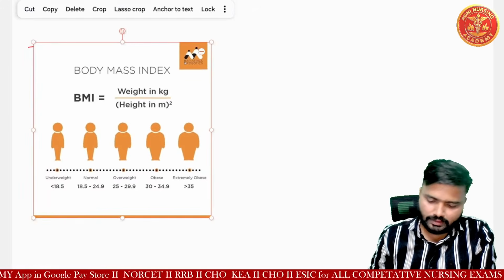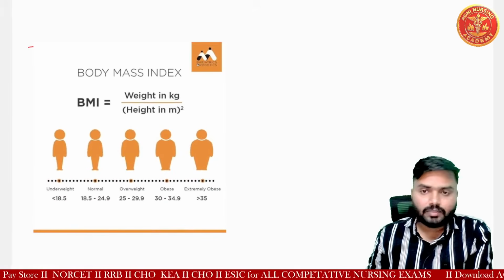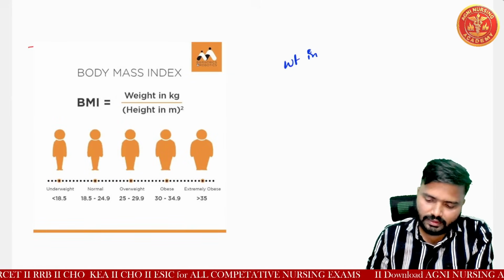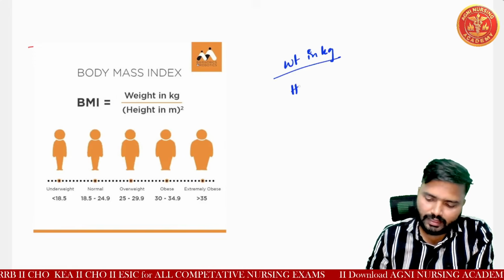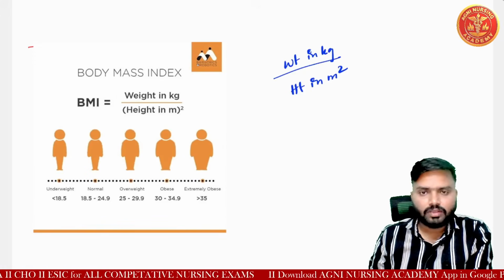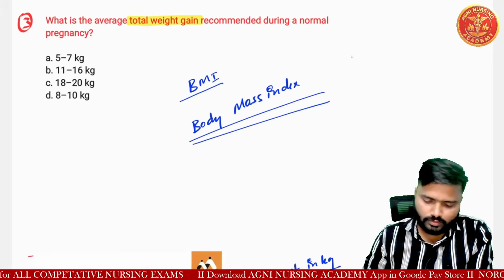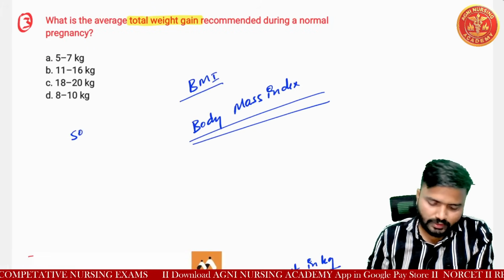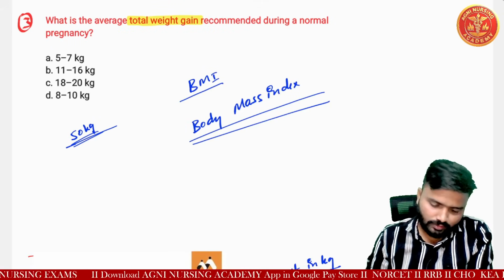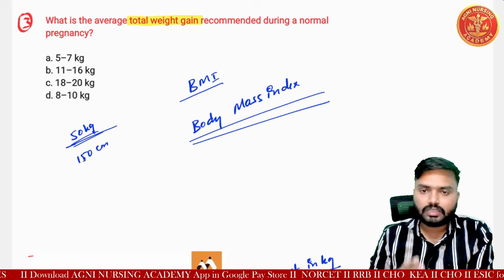Yes, you can see here, the body mass index formula is weight in kg divided by height in meter square, understood? For example, you can take 50 kg weight and 150 cm height.